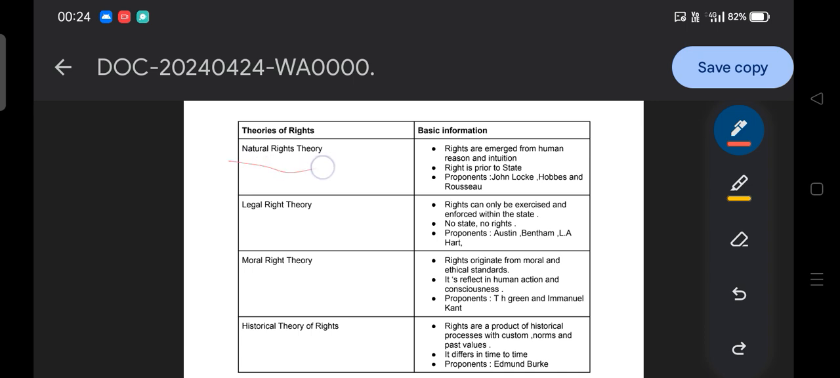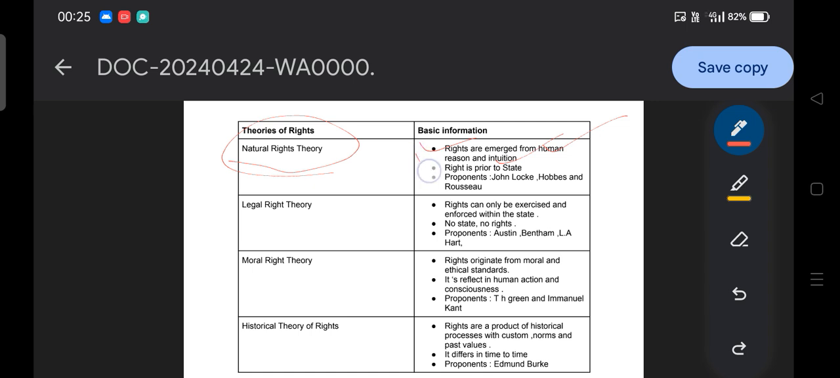So, the theory of rights: the natural rights theory. The natural rights theory says that rights emerge from human reason and intuition. It believes rights are derived from human reason, human intuition, and human rationality. They believe humans are born in a natural society, and with due reason they can decide what is right and what is wrong, and there rights basically emerge. And they believe the natural rights are life, liberty and property.